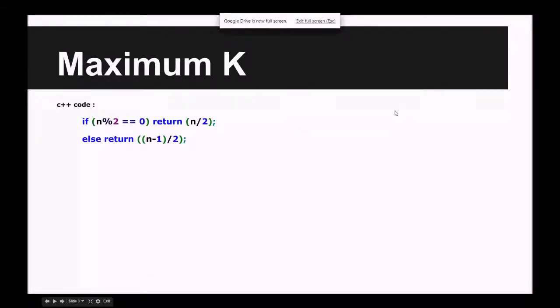Okay, so this is the maximum k formula, and basically it's a formula that returns the highest possible swaps that could happen for an individual n. So, for instance, if n was 4, you could have 0 swaps, 1 swap, 2 swaps, but you can't have 3 swaps, because 3 swaps is actually 1 swap, as explained in the explanation of our problem. So it's a very simple formula. It checks if n is even, and if it is, it returns n divided by 2, or else if it's odd, it returns (n minus 1) divided by 2.